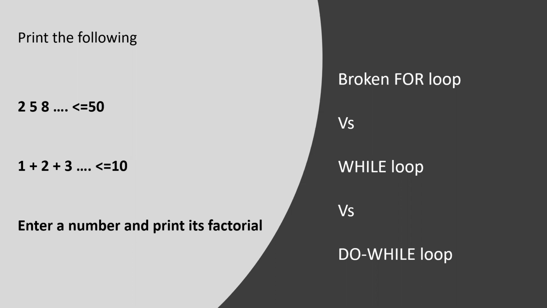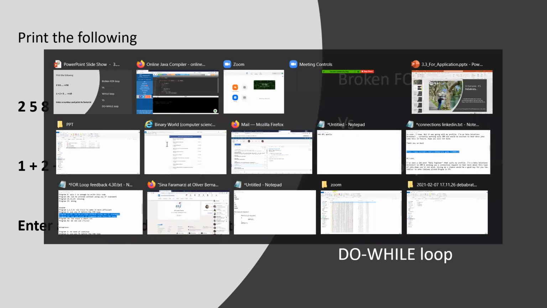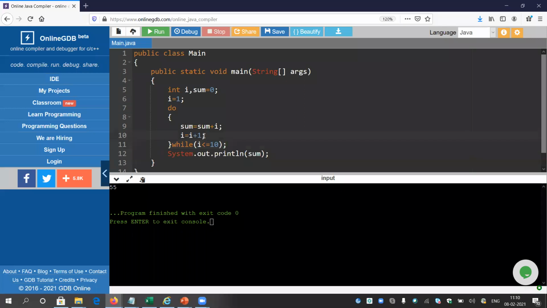So what is factorial? We are going to solve some mathematical problems in this chapter, and factorial is one of them. If you ask me what the factorial of 5 is, it will be 1 into 2 into 3 into 4 into 5, that is 120. You all are better than me in math. 5 factorial means 1 into 2 into 3 into 4 into 5, 4 factorial means 1 into 2 into 3 into 4, 2 factorial means 1 into 2. So I need the multiplication basically.